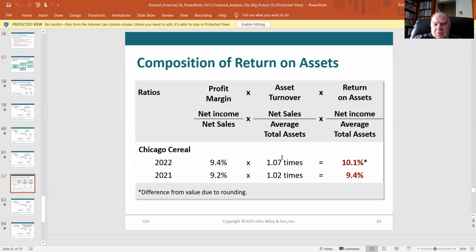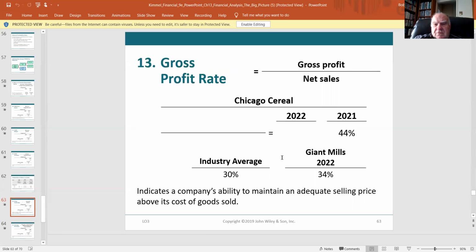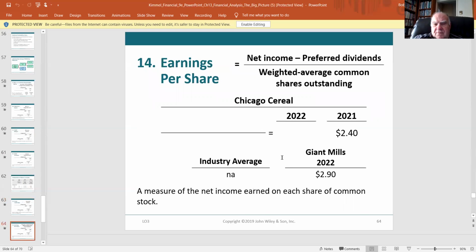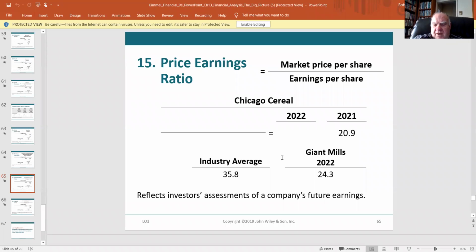And then they're showing you a little formula here. Net income over sales, times the turnover, gives you what's called the total return on assets. Gross profit rate, earnings per share. This was the very first metric we learned, I believe, when we took out the net income and we subtracted the dividends for the preferred people before dividing by the shares.